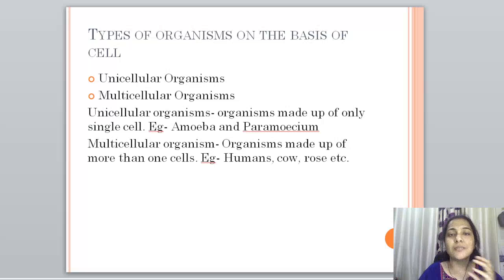By name, it is very clear that uni means one, multi means more than one. So, organisms which are made up of only a single cell are called unicellular organisms, for example, amoeba and paramecium, and multicellular organisms are made up of more than one cell. Example, humans, cow, rose, etc.